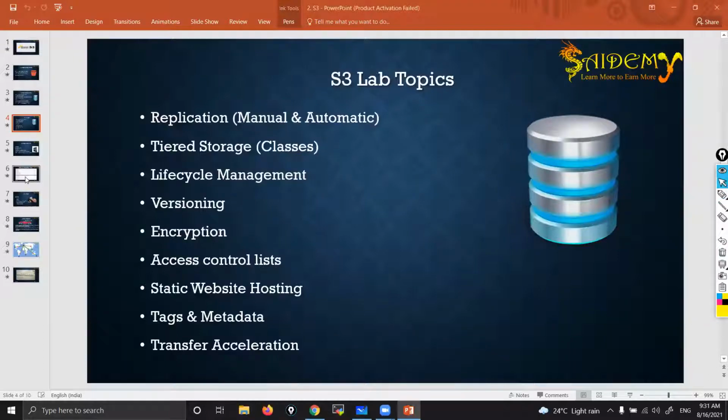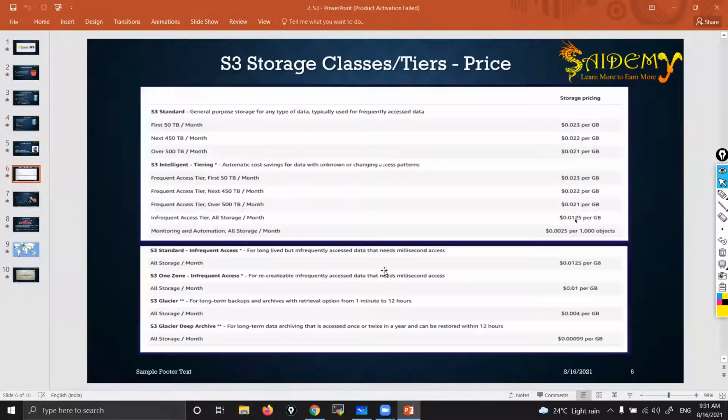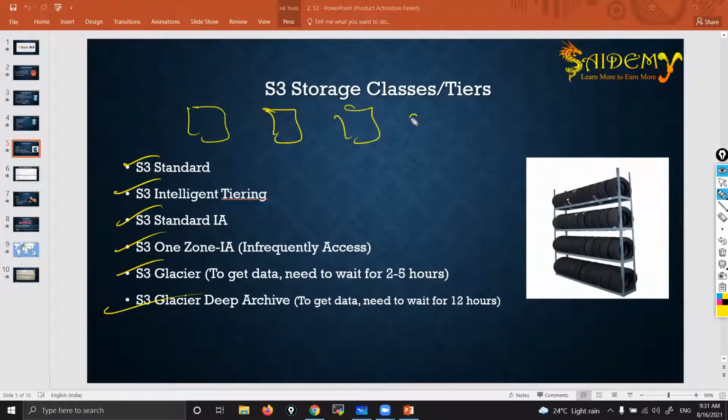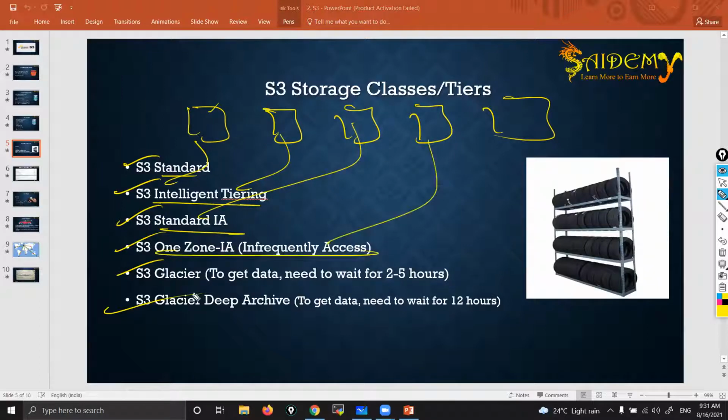Okay, let me show you. These are the prices, here you can see. These are the models, but don't try to remember these things, guys. No need. Here you can see, I said right, total 6 models: 1, 2, 3, 4, 5, 6. These are classes, or you can call them tiers. First one we call S3 Standard. Second one Intelligent Tiering. Third one S3 Standard IA. Fourth one One Zone IA. Fifth one Glacier. Then sixth one Glacier Deep Archive.